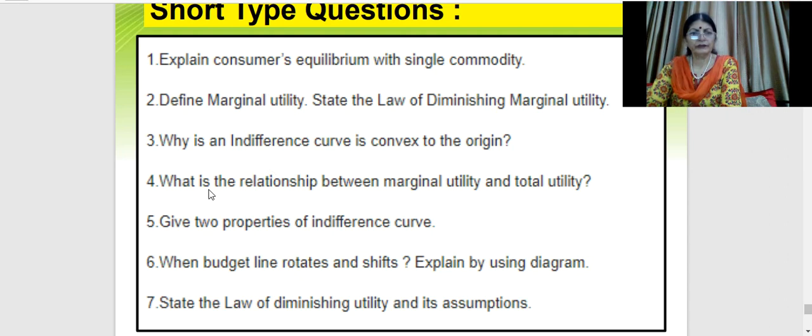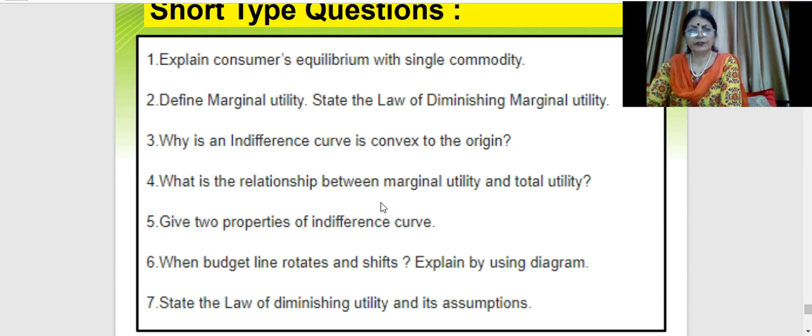The next question, I hope you understand the meaning of convex, downward sloping. Why it is convex to the origin? That means he has to take into account that he cannot have more and more units of both the commodities under study. He has to forego one in order to get more of the other. Then the next, please also make the diagram to support your answers.